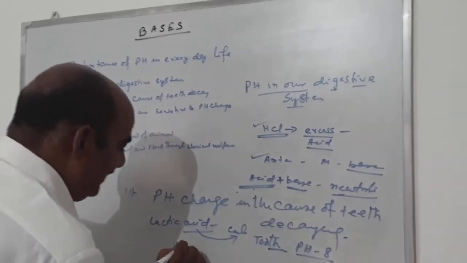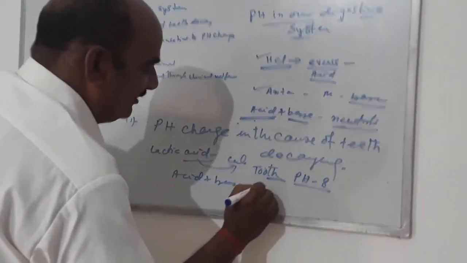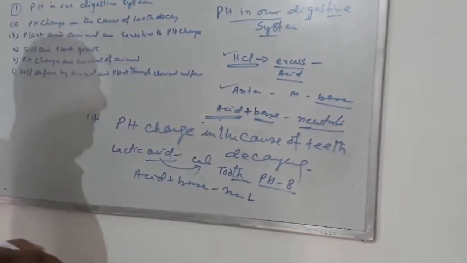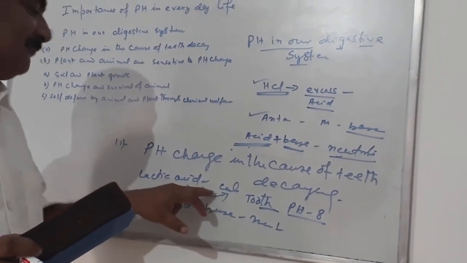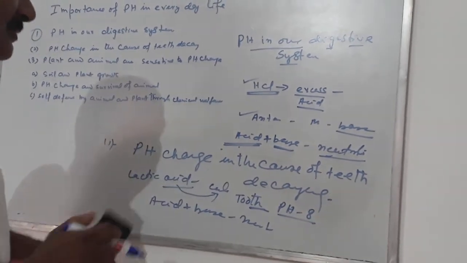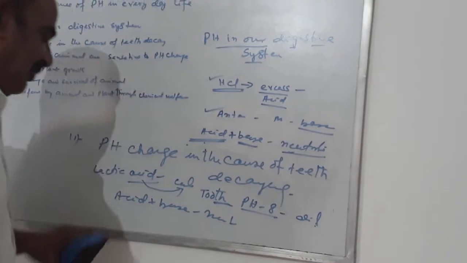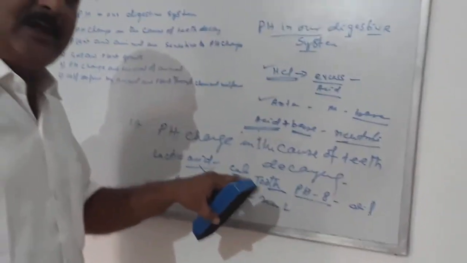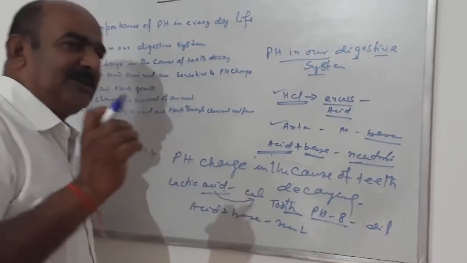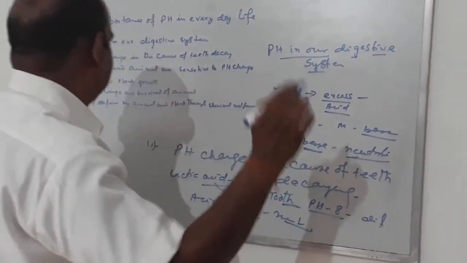So acid plus base gives a neutral result. That's why we say that when you take food, you should clean your mouth with plain water, because this makes the acid dilute, or you wash with toothpaste. All toothpaste is made of a base, so we can use it.